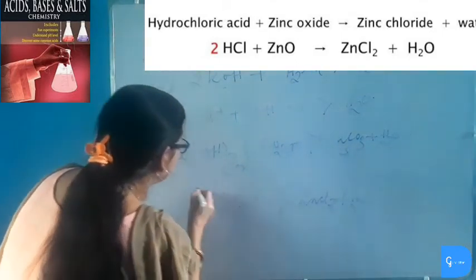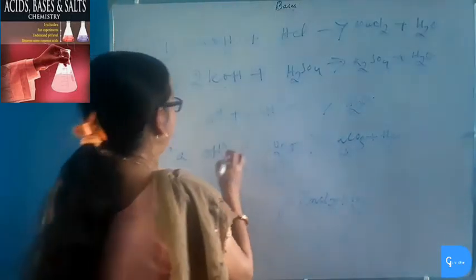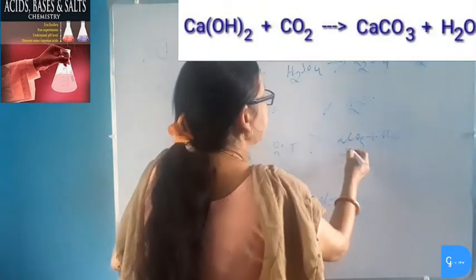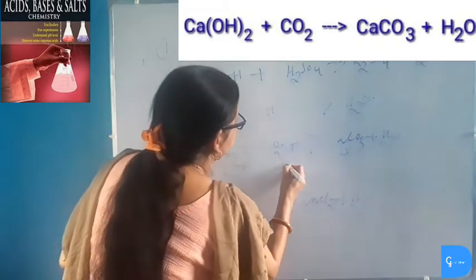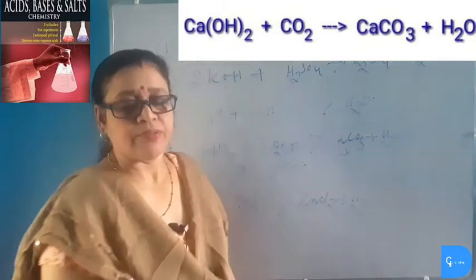Because acid plus base reacts to give salt plus water. Whereas in this case, when calcium hydroxide, which is a base, reacts with carbon dioxide, then it gives salt plus water. So it is acidic in nature. Carbon dioxide or a non-metallic oxide is acidic in nature.